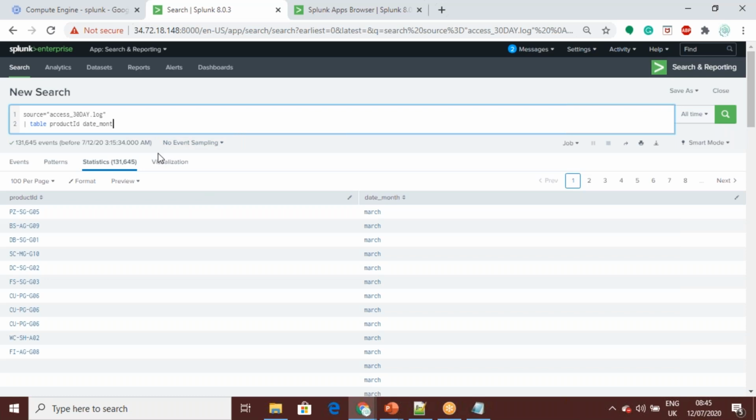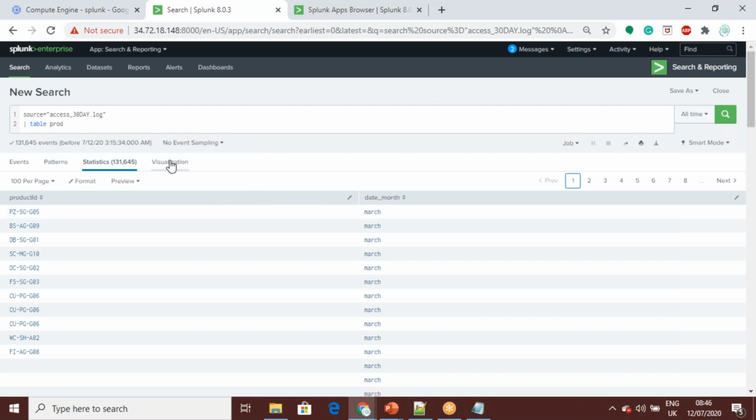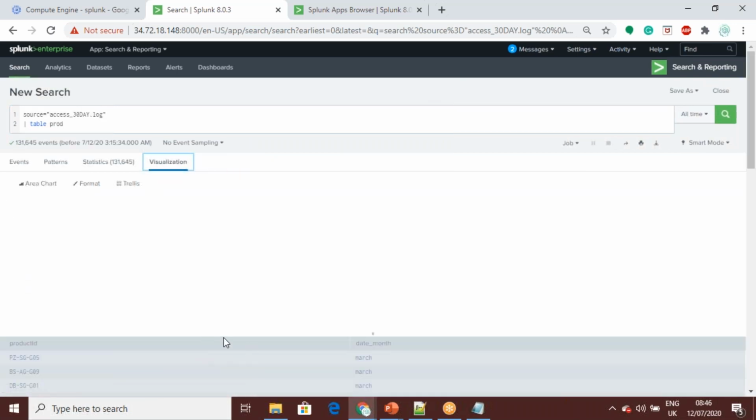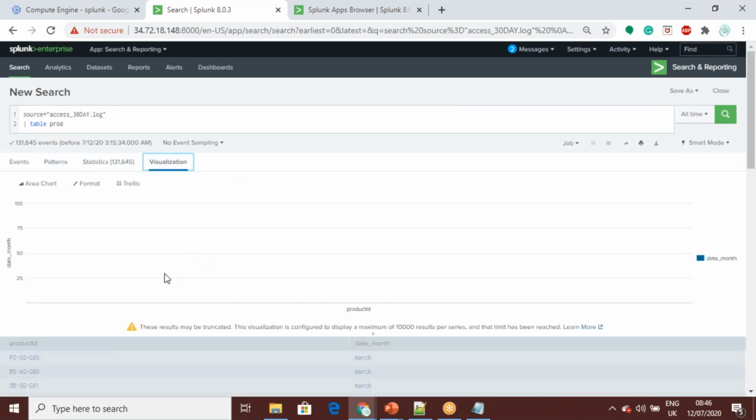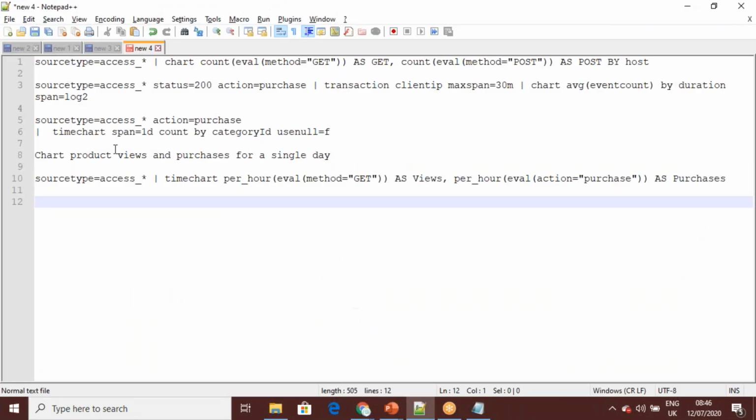Like this, you can see it in tabular format. Once the tabular format is generated, if you want to visualize or something, you can do it here. It's not that the data is not sufficient to show you. I can show you. I have predefined some of the commands for you.